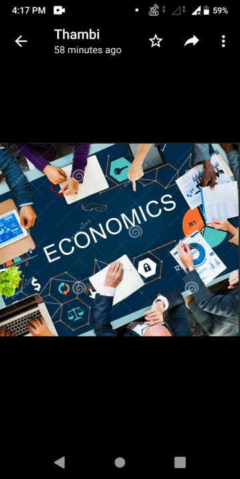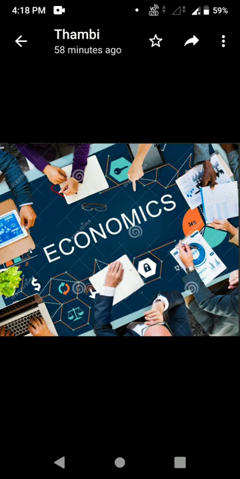Economics is the study of the use of scarce resources that have alternative uses. One definition is: economics is the study of the use of scarce resources that have alternative use.